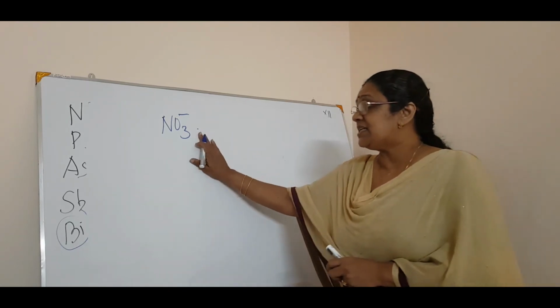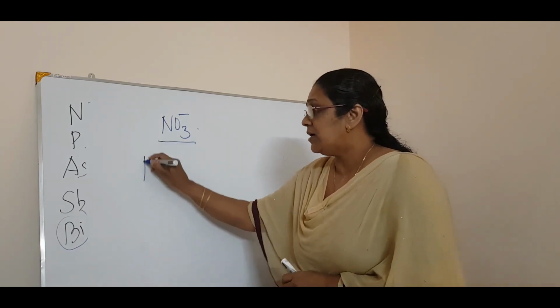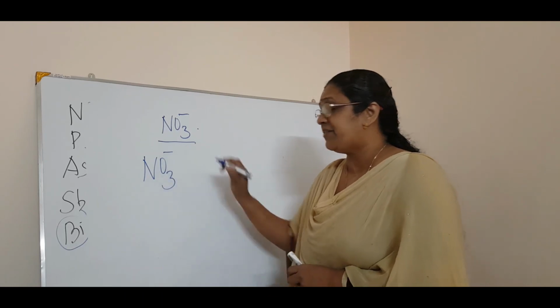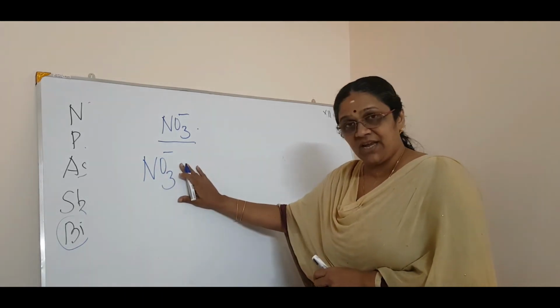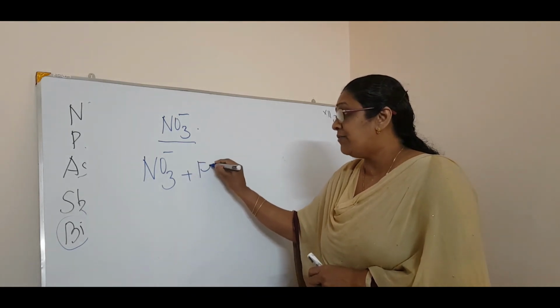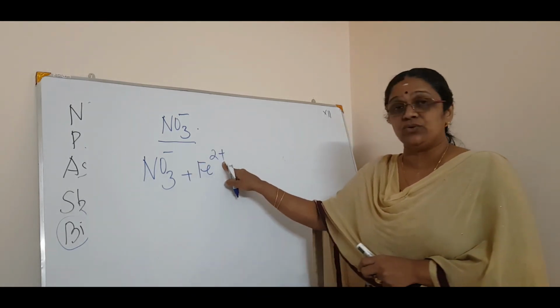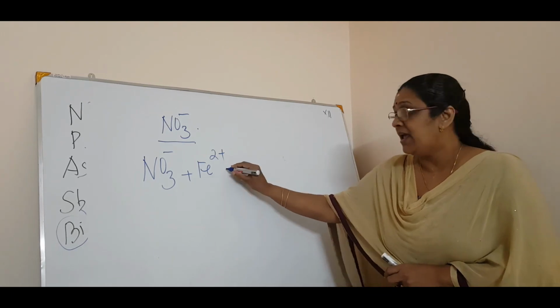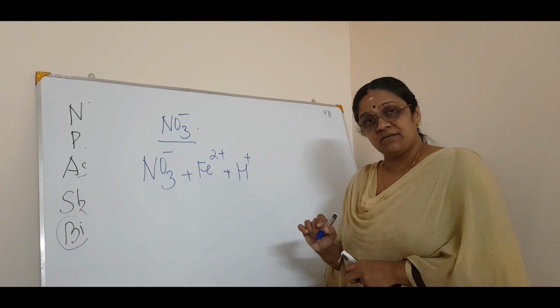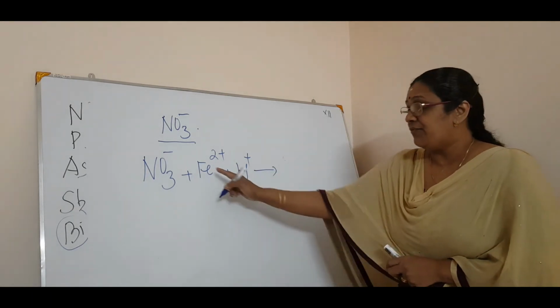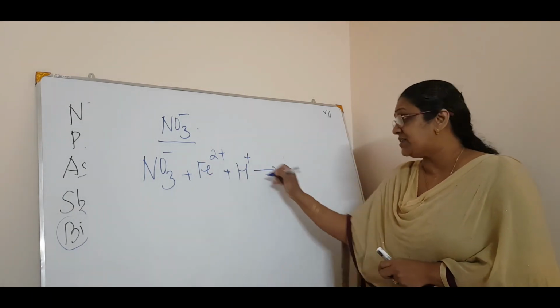Now what is the test for nitrate ion, right? So it will be a salt containing nitrate. You have the ionic equation you will write, not the other equation. So the nitrate ion is there. Then you add freshly prepared ferrous sulfate solution, so Fe2+, correct? And sulfuric acid, acid medium, ionic equation will give you the ferrous is oxidized to what?